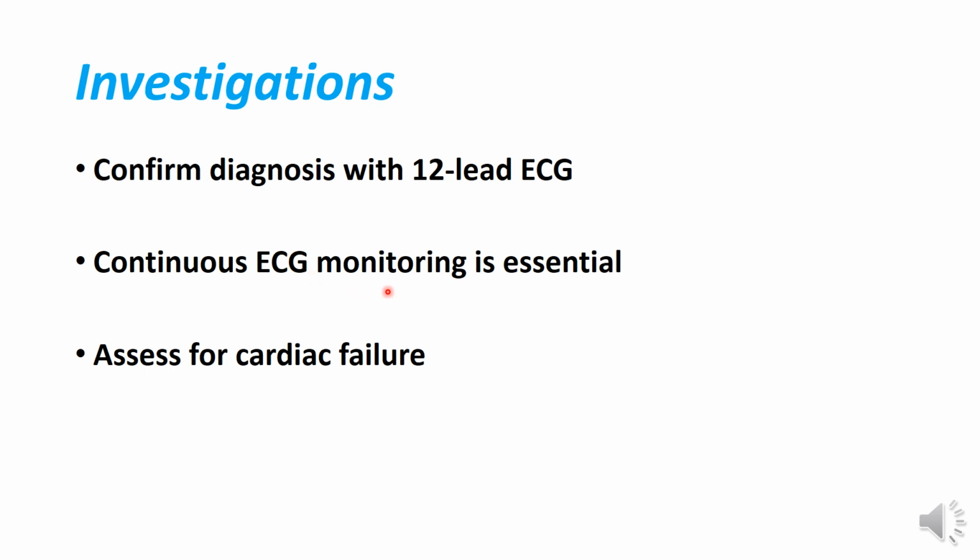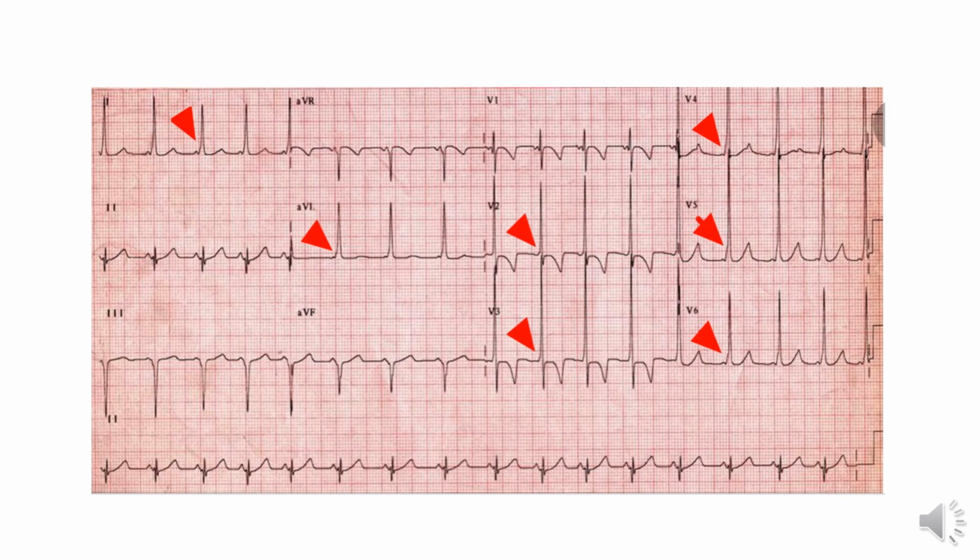So continuous ECG monitoring is also essential, and we should think about the other things, which is the cardiac failure. But the diagnosis is by the 12-lead ECG. So this is the ECG of WPW, Wolff-Parkinson-White syndrome. What will you see in WPW syndrome?